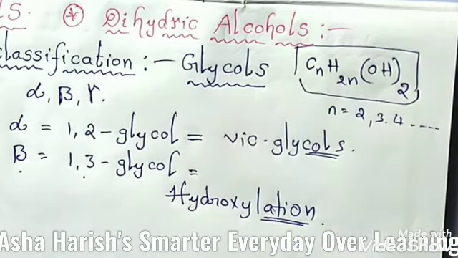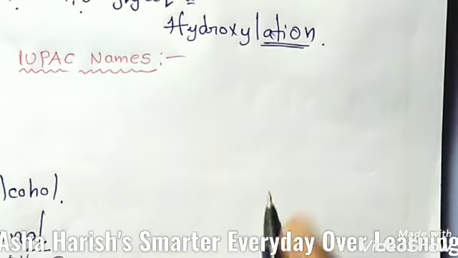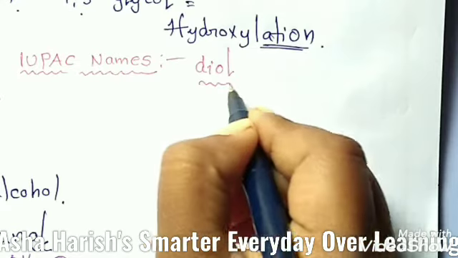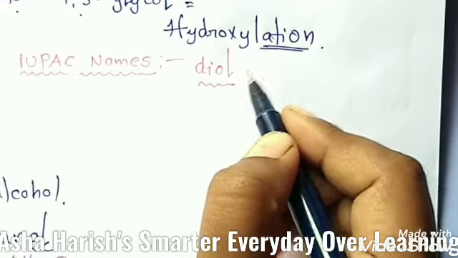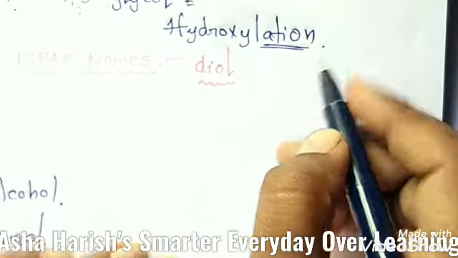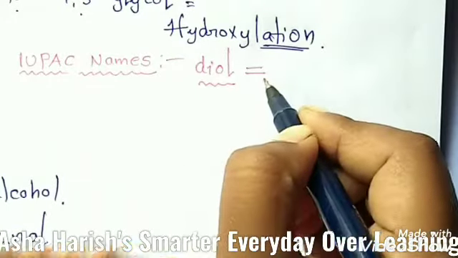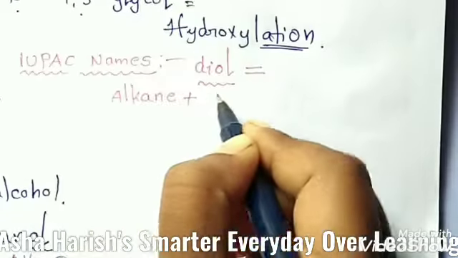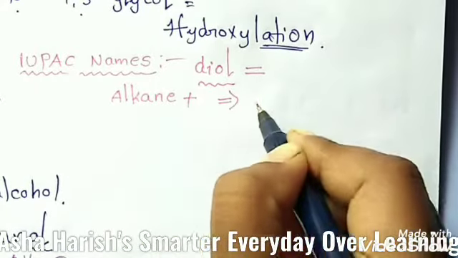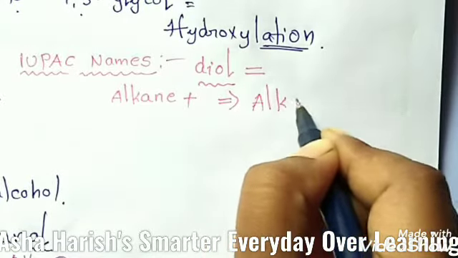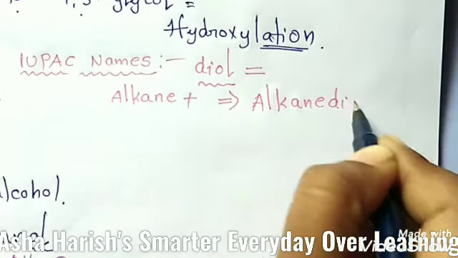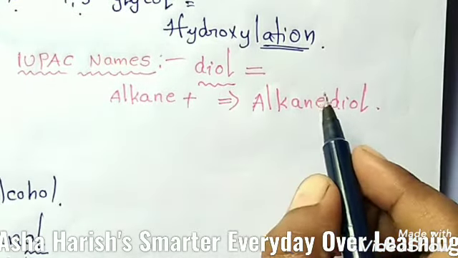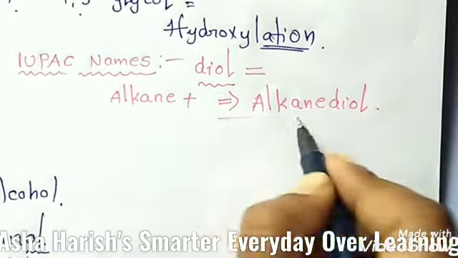Now let's see the IUPAC names. You should add the suffix diol, D-I-O-L, diol, to the name of the alkane containing the same number of carbon atoms as the diol. Students, I'm going to give you the example here. For this alkane, if you add diol, then what do we get here? Alkane diol. The position of the two hydroxyl groups is indicated by Arabic numerals here.